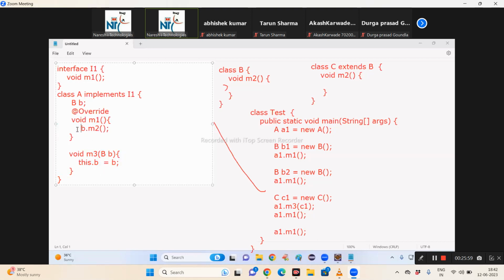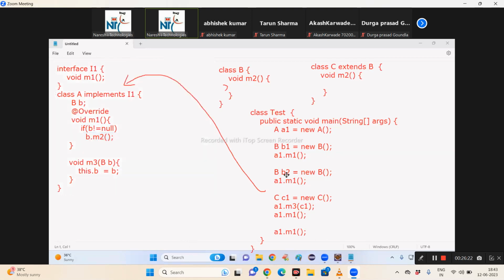So what should I write now here? Write it. If B not equal to null, how to handle null pointer exception? Why do you want try? Why are you getting the exception? Why are you catching it? Can't you stop it from coming? If B not equal to null, B dot M2.